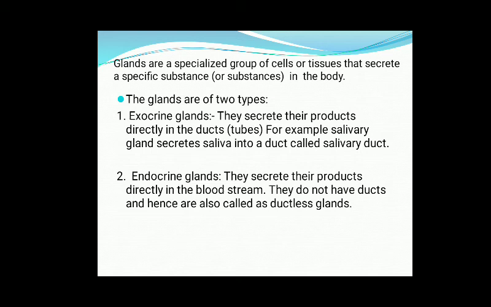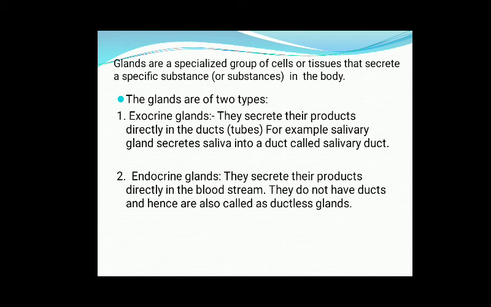What are exocrine glands? Exocrine glands are those glands which secrete their product directly into a duct or tube. For example, the salivary gland secretes saliva into a duct known as the salivary duct. Thus, the salivary gland is an exocrine gland. Exocrine glands are the glands which have ducts.